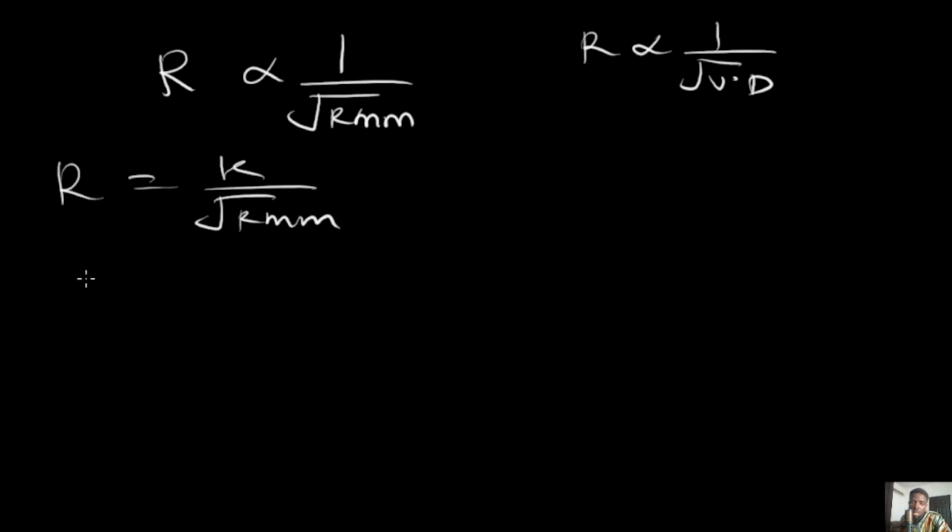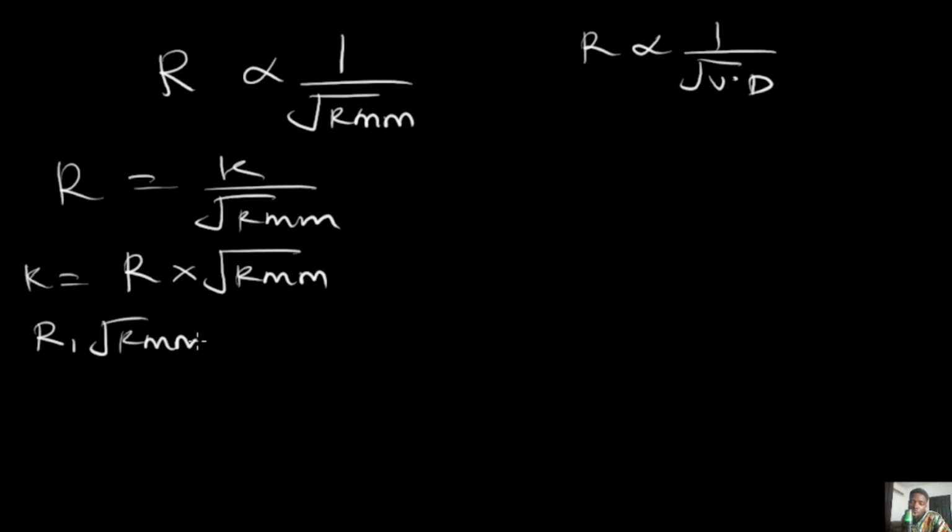Now, if K is made the subject of the formula, R, which is the rate, will now be multiplying the square root of the relative molecular mass. And when this happens, you can decide to write it as R1 root RMM1 equals R2 root RMM2.